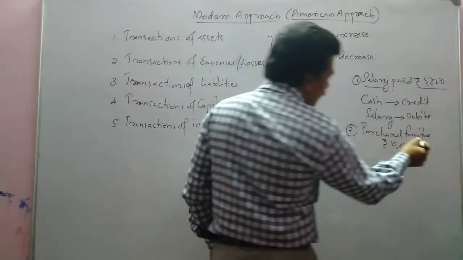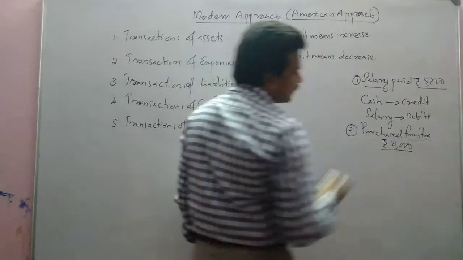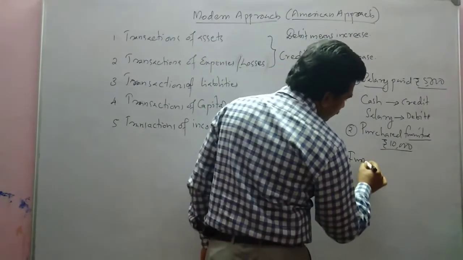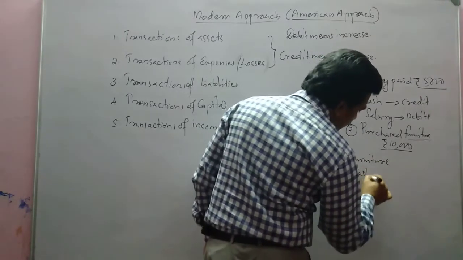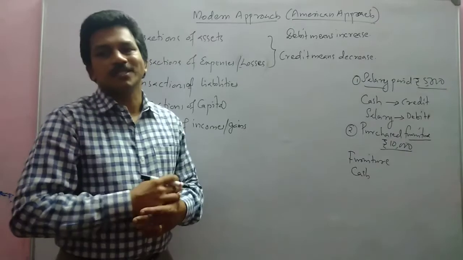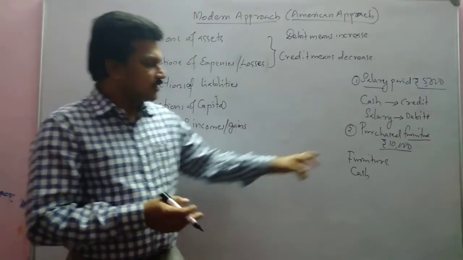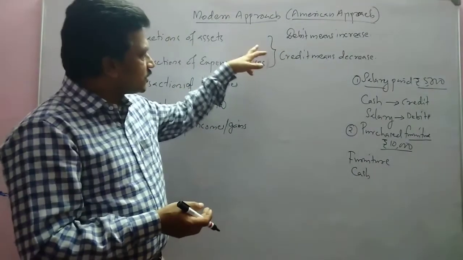So, furniture purchased and paid cash. Which are the aspects? Furniture and cash. Now you can say which will be debited and which will be credited. Furniture is an asset, cash is also an asset. So let us see the rule.